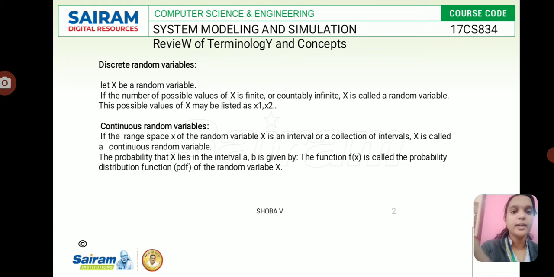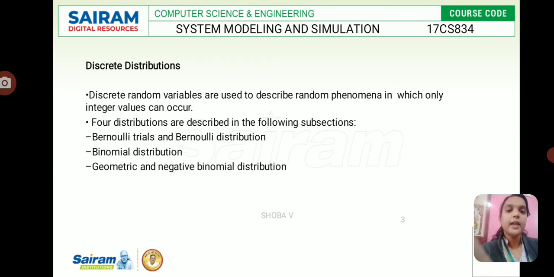And continuous random variables: if the range space of the random variable x is an interval or collection of intervals, it is called a continuous random variable. A very good example for a continuous random variable is a water dam. And discrete distributions: these variables are used to describe random phenomena in which only integer values can occur.